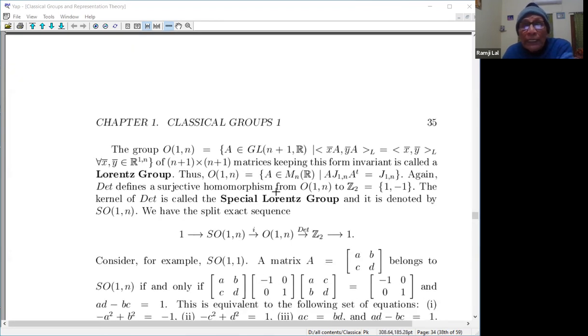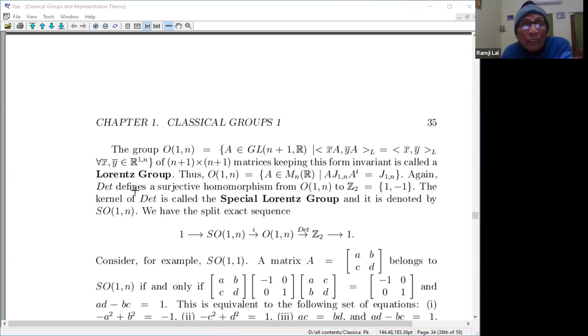Thus O_1^n is the group of matrices A such that A J_1n A transpose is equal to J_1n. It keeps this matrix J_1n, the reflection matrix, invariant. So this forms a subgroup of GL_n(R), and this is what is called the Lorentz group.